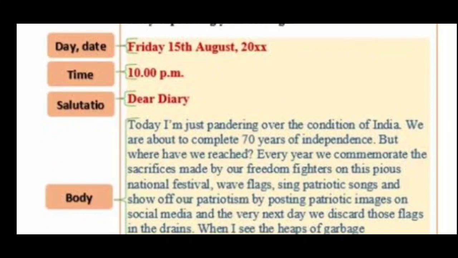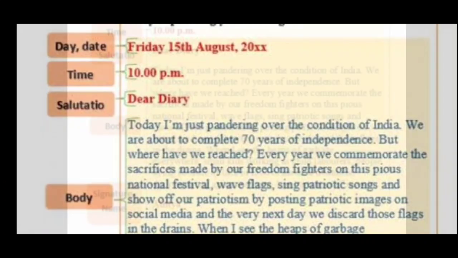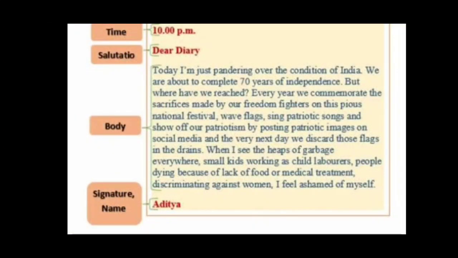Salutation is very, very important. That is, dear diary. Salutation is very, very important, children. That is, dear diary. Okay. After the salutation, children, we need to go to the body of the diary entry. So see here, what is the body of the diary entry? In the body, you should write the content of what happened today, and what you feel, your expression, everything will be explained here in the body.